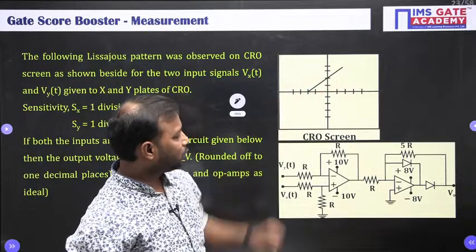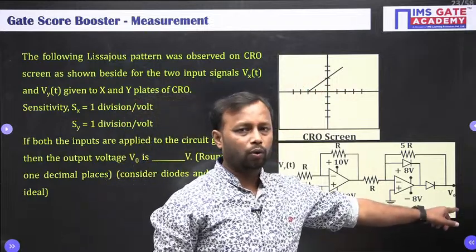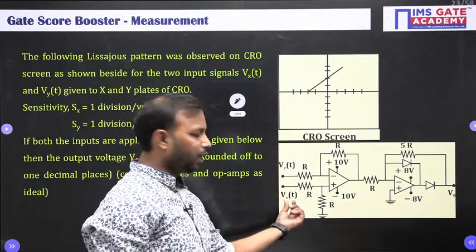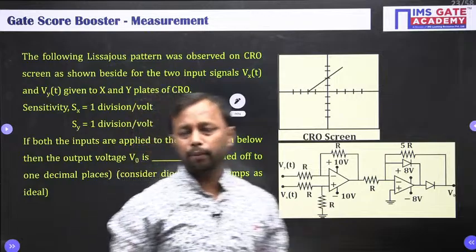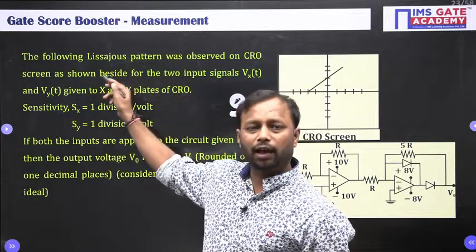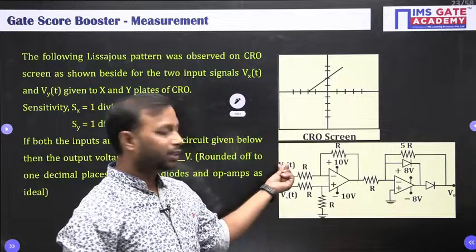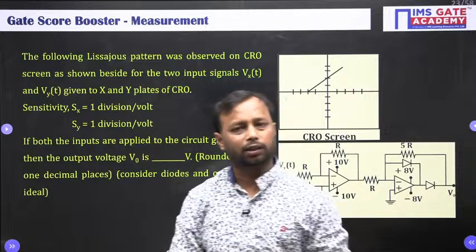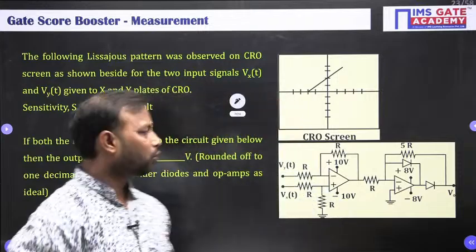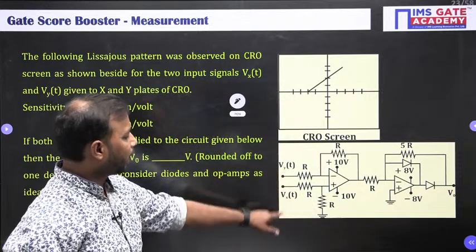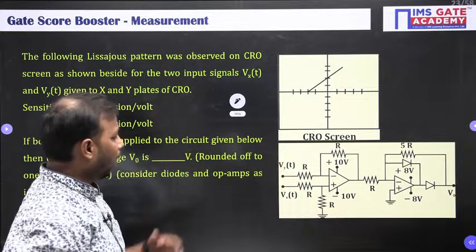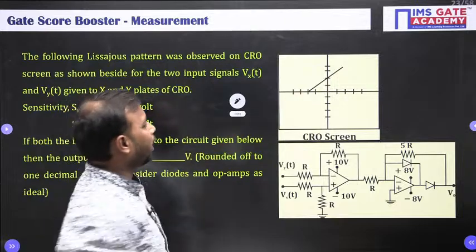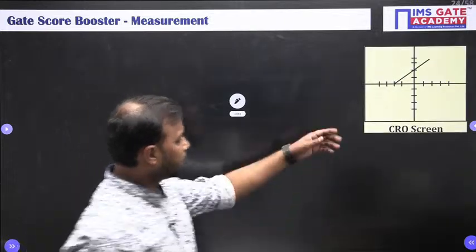Now my task is to calculate the V naught value if I have Vx of t and Vy of t. What is this Vx of t? This is the input applied on the CRO at the X plate, and Vy of t is the unknown input applied on the Y plate of the CRO. So my task is to first calculate Vx and Vy. Now how am I going to get them? I am going to get this from this CRO diagram.